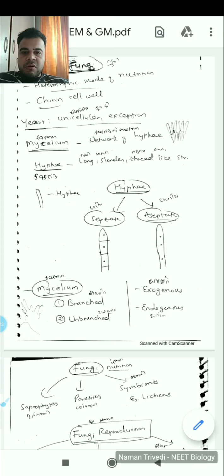So this lecture will mainly comprise of general life cycle of fungi, general features of fungi, and its correlation with the different groups of fungi which has been given in your textbook. Okay, so I'll be just covering the generalized part. So once you get this part, then the rest of the part from the textbook becomes very easy. Textbook has directly given just some of the important features, I mean that is in the NCERT, but how to correlate with the life cycle, so to understand you need to go through this lecture.